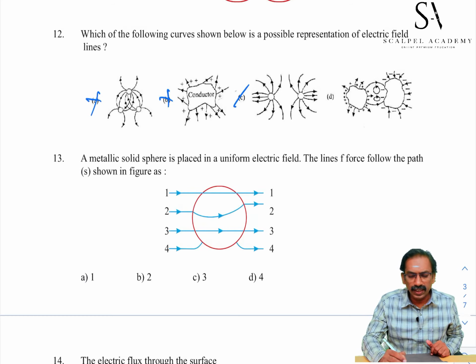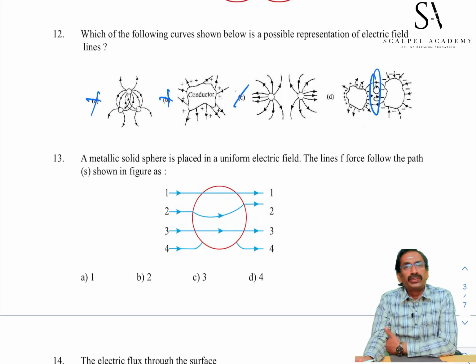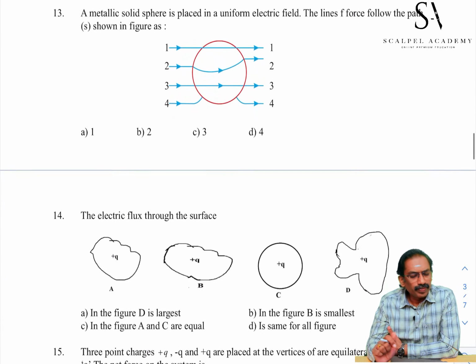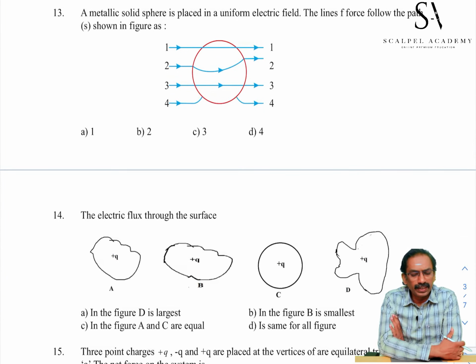In the middle, if you see, electric lines of force are represented by closed lines. Therefore, D can't be the choice. Go to the 13th one. A metallic solid sphere is placed in a uniform electric field. The lines of force follow the path shown in the figure as.